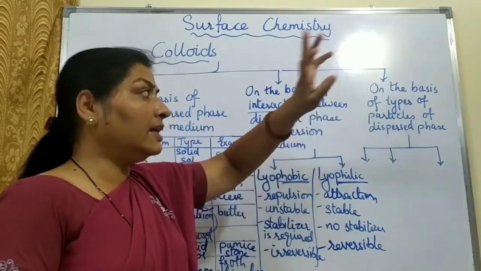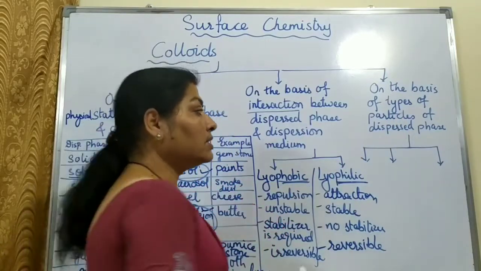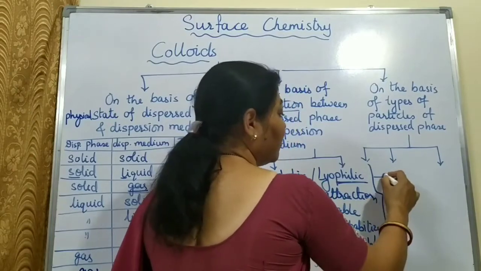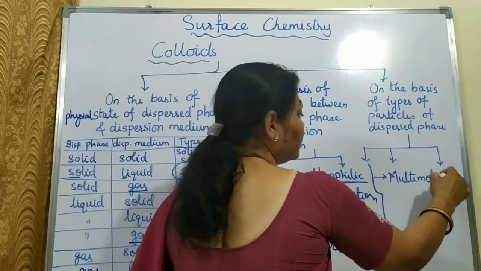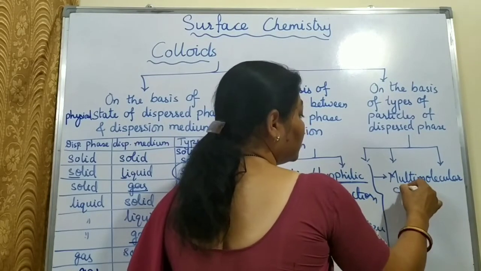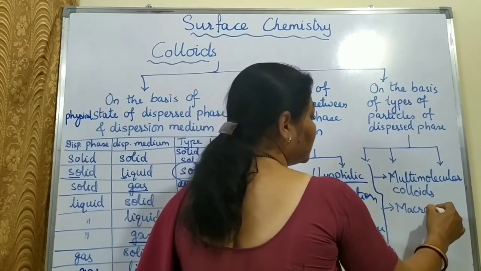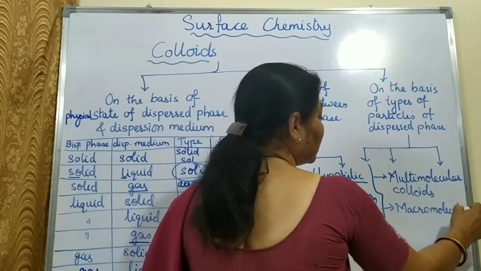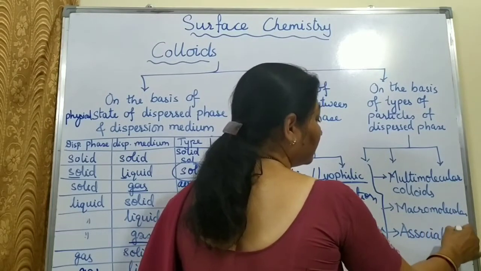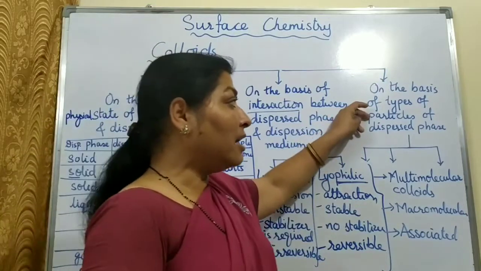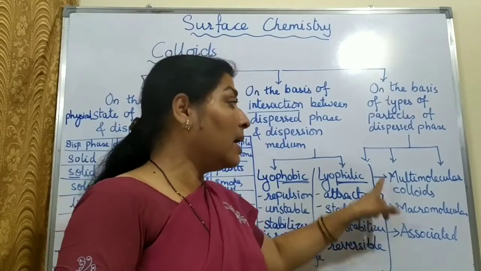The third criteria of classification is the types of particles of the dispersed phase. So in this there will be 3 categories. First category is multimolecular colloids, the second category is macromolecular colloids, and the third category is associated colloids. So what are the types of the dispersed phase particles? On the basis of that, this classification is there.